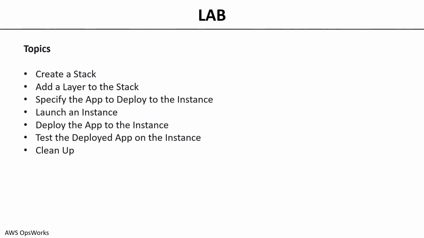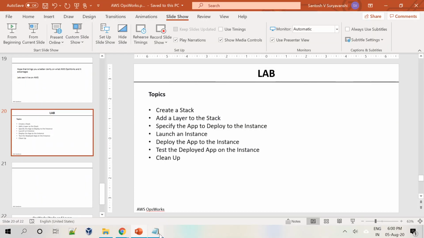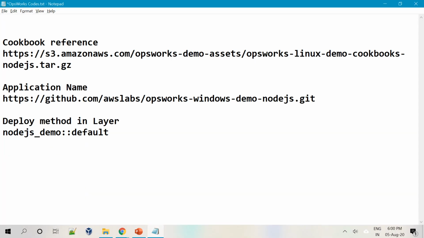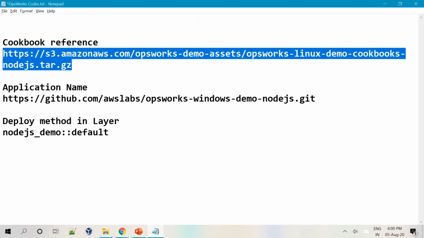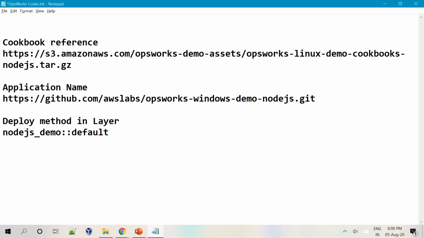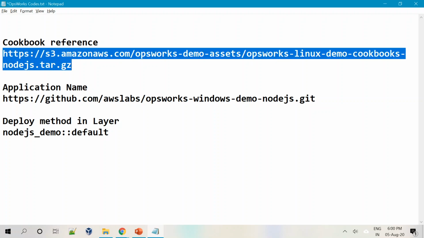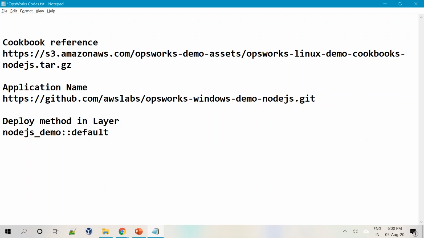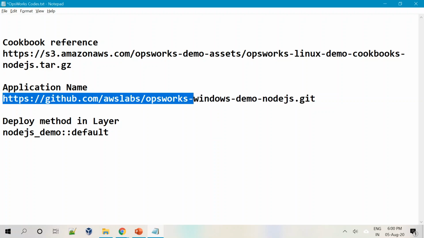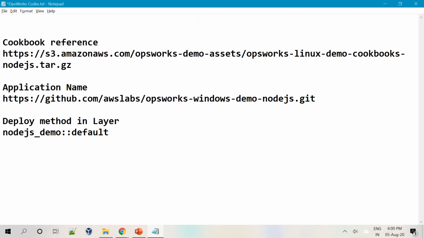Okay, so for this particular demo, I will take a cookbook reference from one of the sample cookbooks that has been built by AWS and kept on AWS itself, publicly available. I will use the application again from AWS itself. So this is from AWS Labs. So again, it is freely available to the public. So you can also refer to these links.